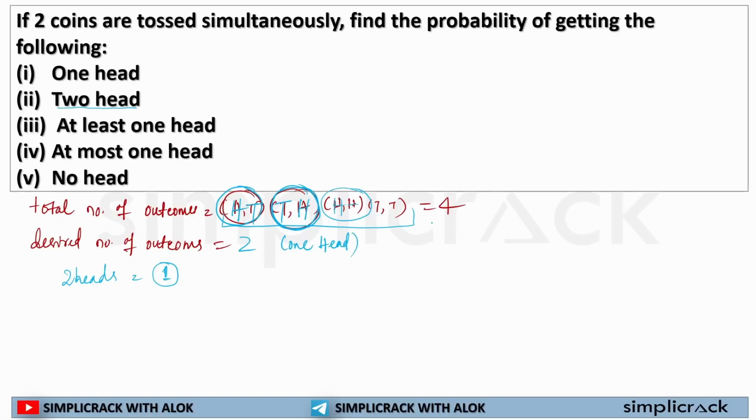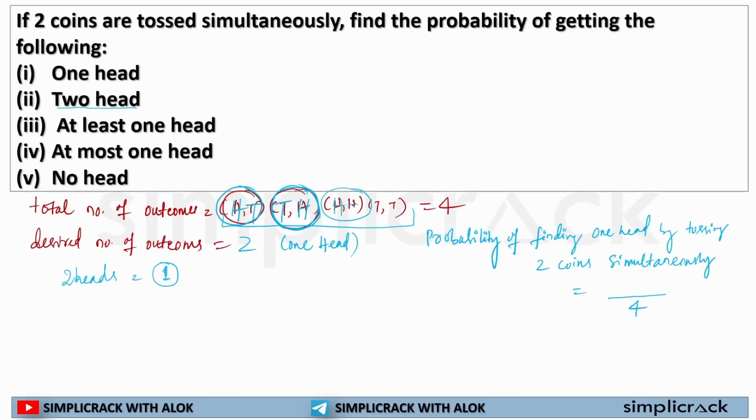So if I am asked the probability of finding one head by tossing two coins simultaneously, what will be my answer? My answer will be total number of outcomes and my desired number of outcomes, that is 2. If I solve this, it will be 1 by 2. So 1 by 2 is the probability of getting one head.